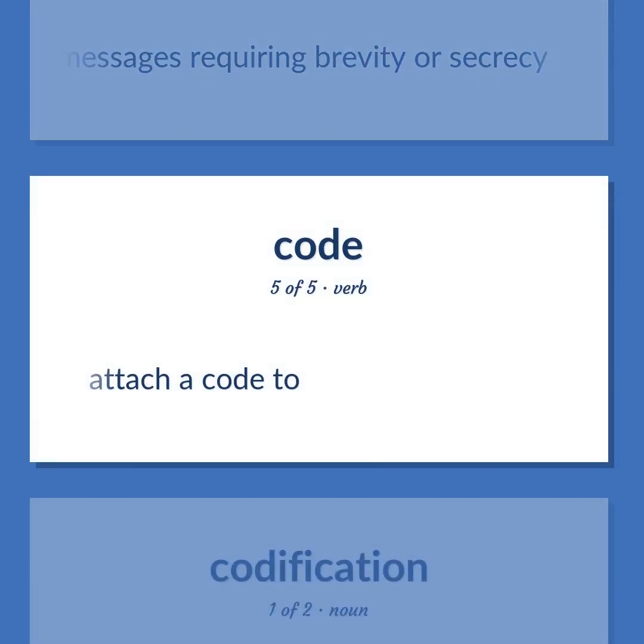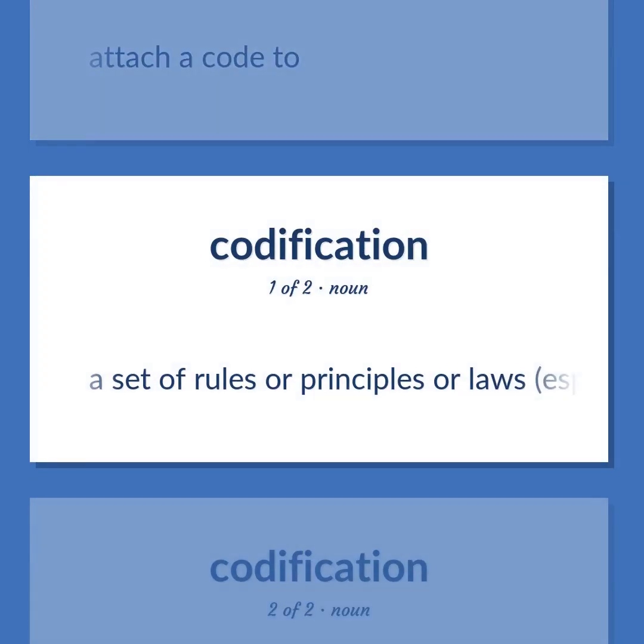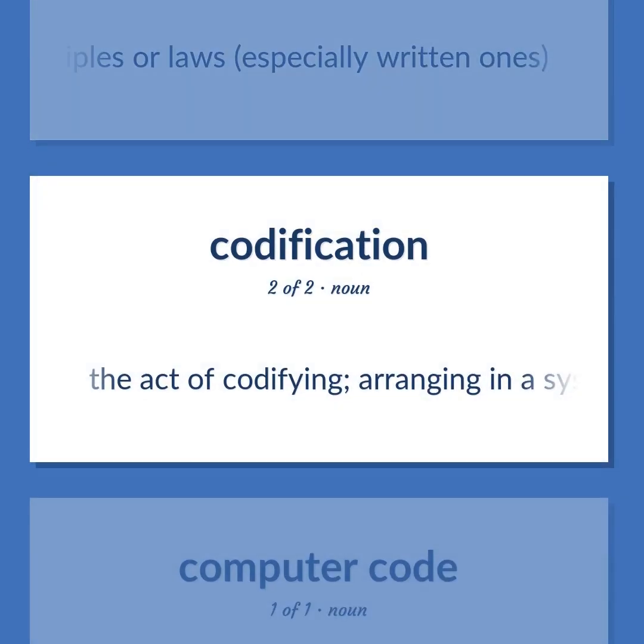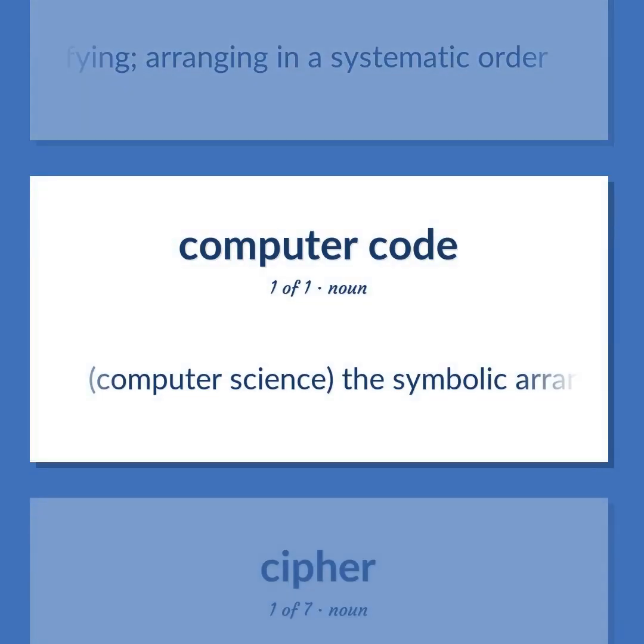Attach a code to. A set of rules or principles or laws, especially written ones. The act of codifying. Arranging in a systematic order. Computer science. The symbolic arrangement of data or instructions in a computer program or the set of such instructions.